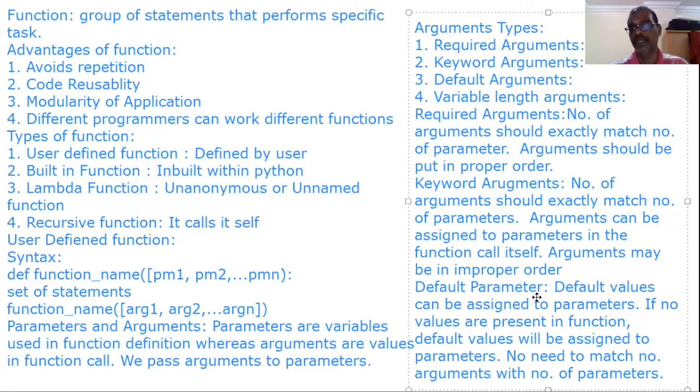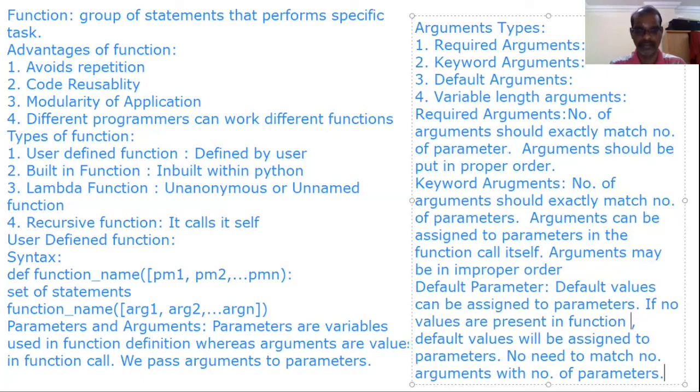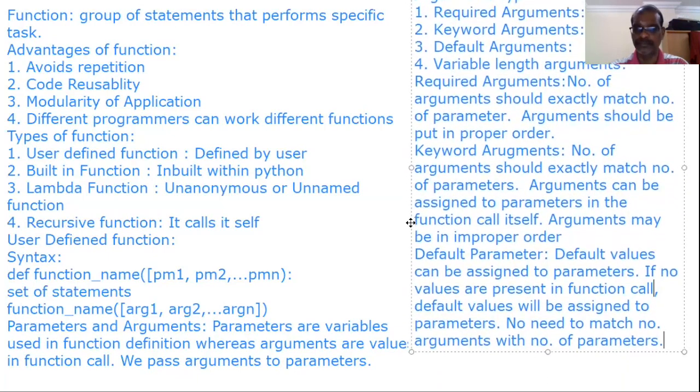Default parameters. Default values can be assigned to parameters in the function definition itself. If no values are present in the function call, then default values will be assigned to parameters. No need to match the number of arguments with the number of parameters. That is the concept.